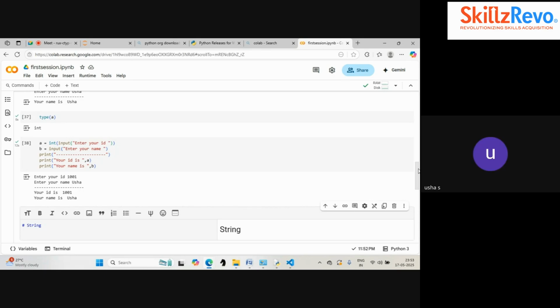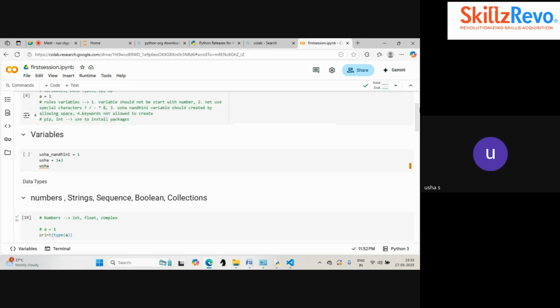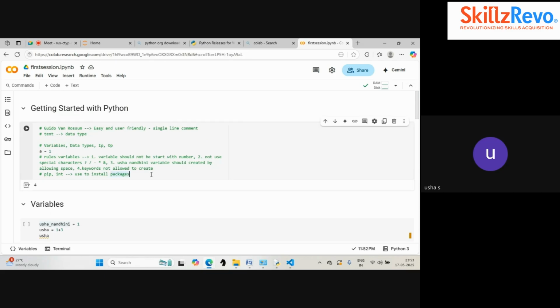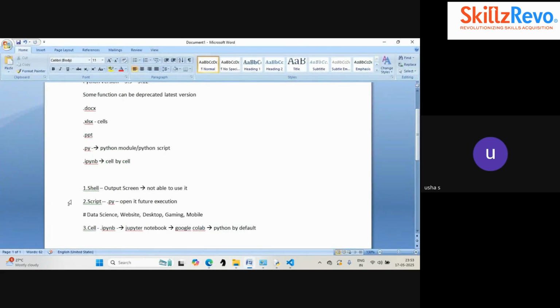So now we will do a short recap of what we have seen today. We have seen how to install the Python application. We have seen the different modes of typing a Python program: shell mode, script mode, and notebook mode. For notebook mode, we also installed Jupyter Notebook and opened it in the browser. Using that, you can do a program without an internet issue or connection error, like Pooja is facing now. That kind of issue will not come in Jupyter Notebook.